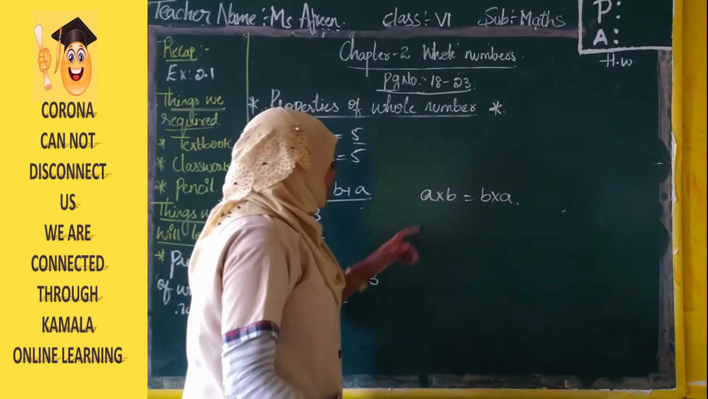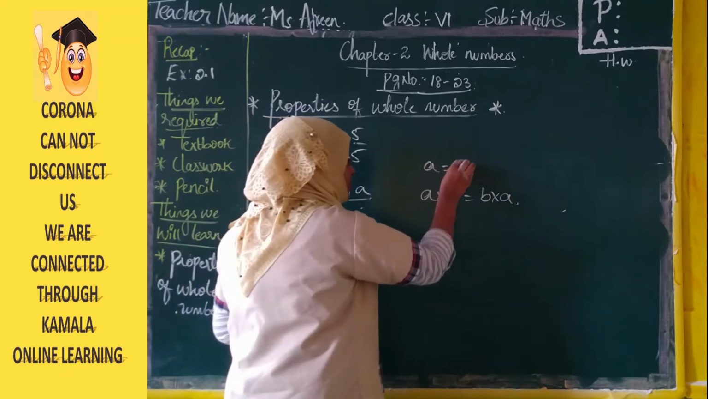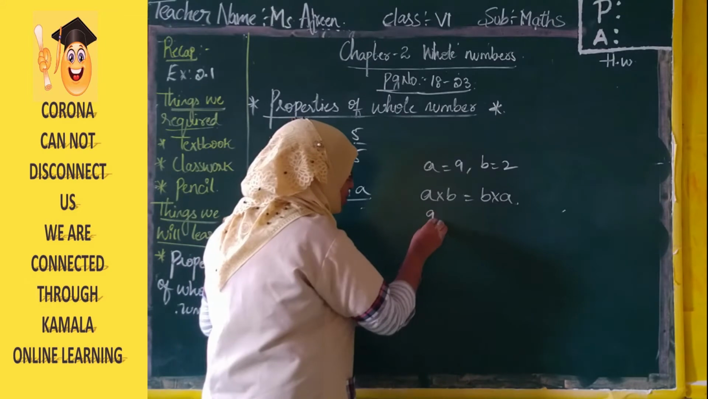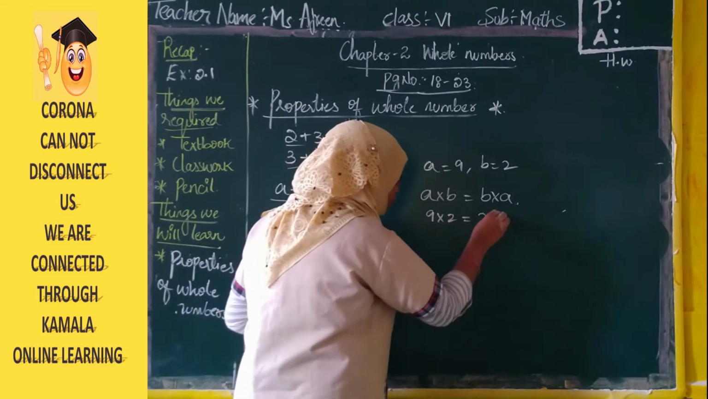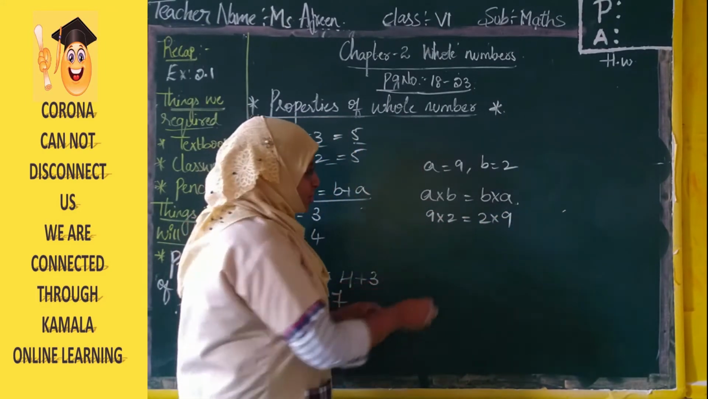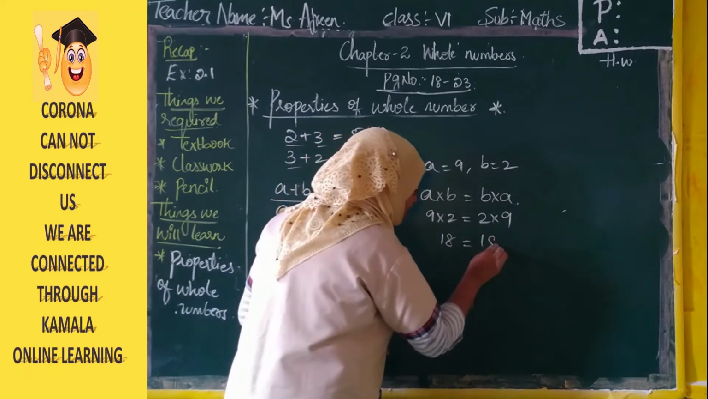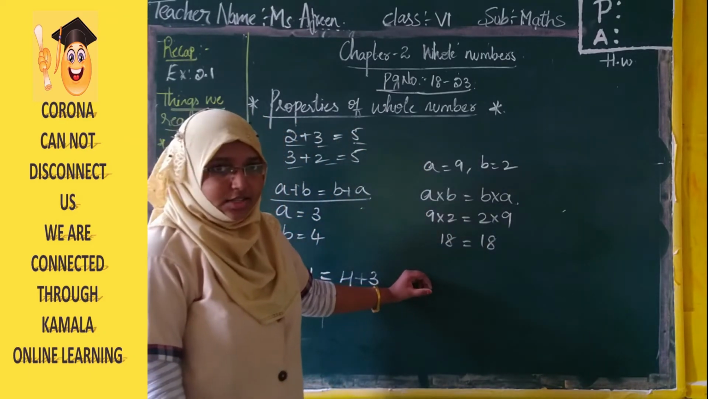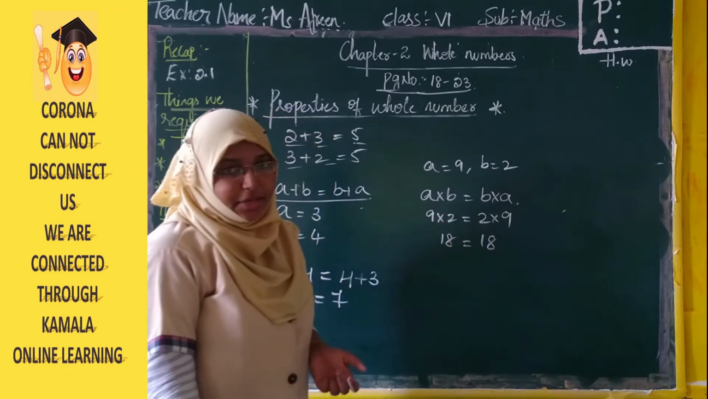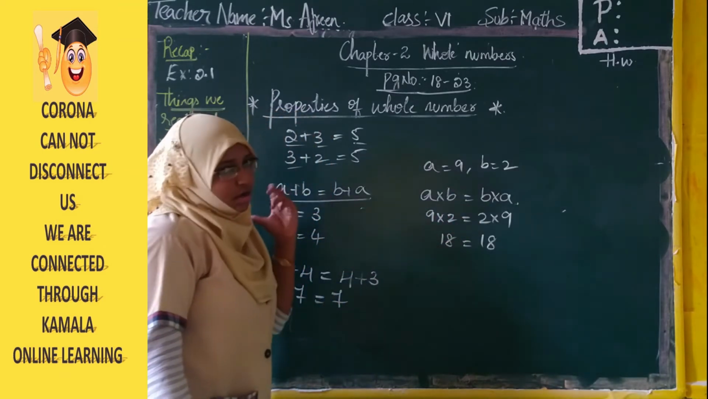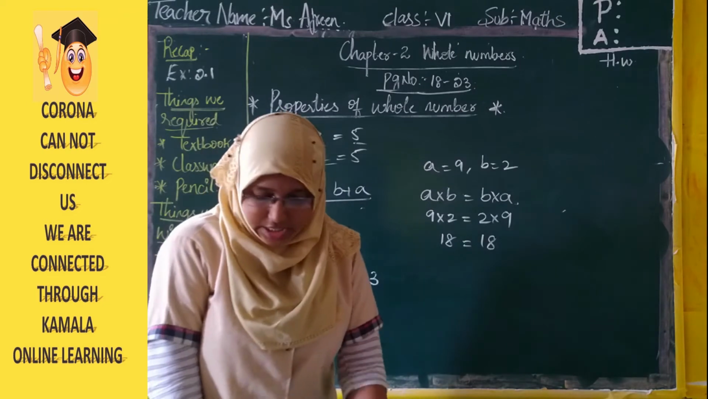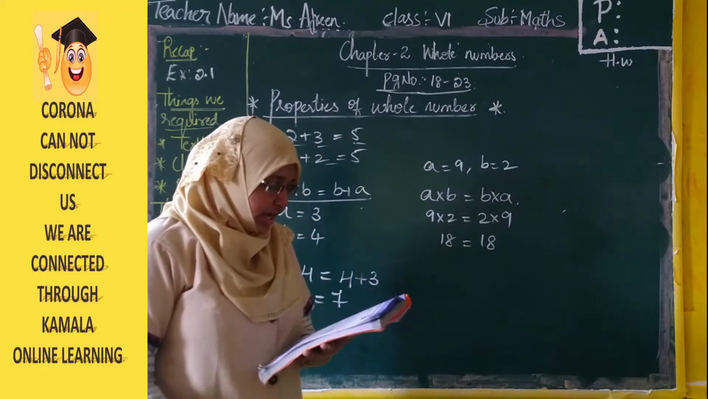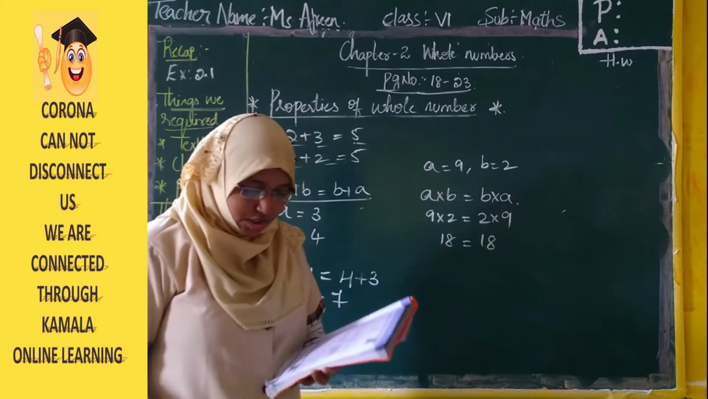Let us take here the example A as 9, B as 2. So now 9 into 2 is equal to 2 into 9. 9 2s are 18. 2 9s are 18. Since the order is changed but we got the same answer, A into B is equal to B into A. This is the commutative law, commutative property. Right? Let us see the associative property of addition and multiplication.